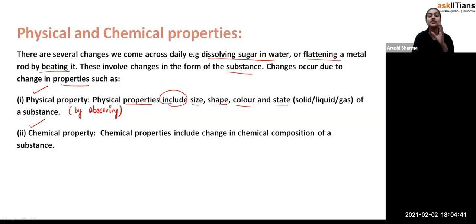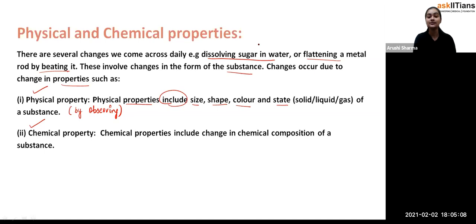So all of these properties, which we determine only by observing that particular substance, where we talk about size, shape, color, and state, we call such properties the physical properties. I hope you got the point. By looking at something, if you are able to determine its properties, such properties are called physical properties.